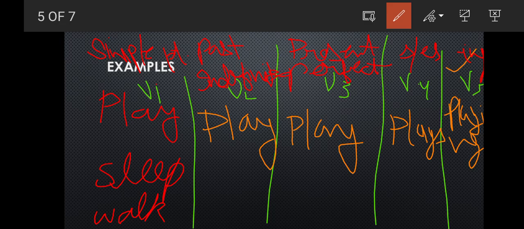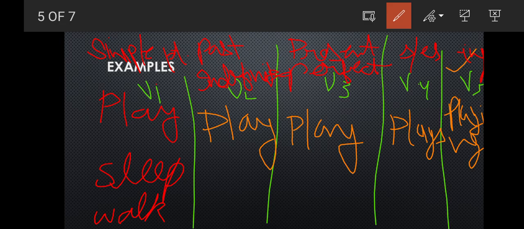So for the first form we'll use simple present, no change will be there. If they dance, they dance. If they play, they play. They sleep, they sleep. No change at all. Write the simple word. For the B2 form, we need to write the past indefinite. For the B3 we need to write present perfect, and with the B4 we'll add s or es at the last, and for the B5 we'll add the gerund.